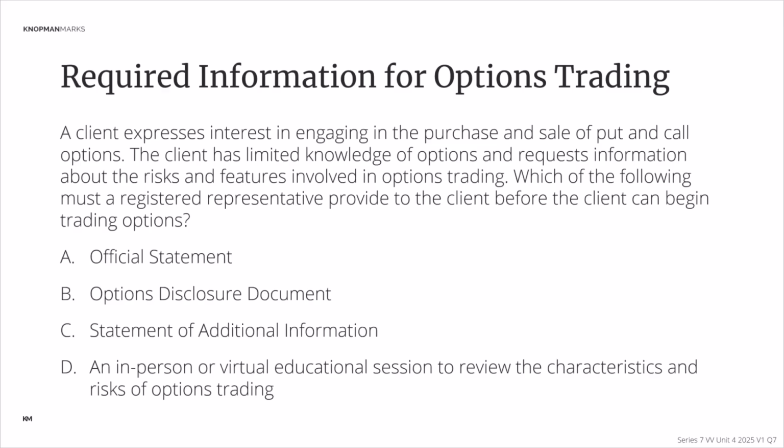Client expresses interest in engaging in the purchase and sale of put and call options. The client has limited knowledge of options and requests information about the risks and features involved in options trading. Which of the following must a registered representative provide to the client before the client can begin trading options? Great choices here. Does the client need to get an official statement, an options disclosure document, the statement of additional information, or an in-person or virtual educational session to review the characteristics and risks of options trading? What is the requirement for options trading?